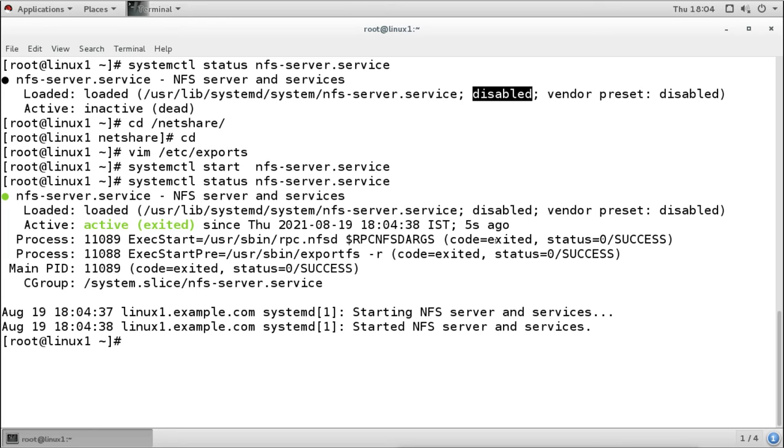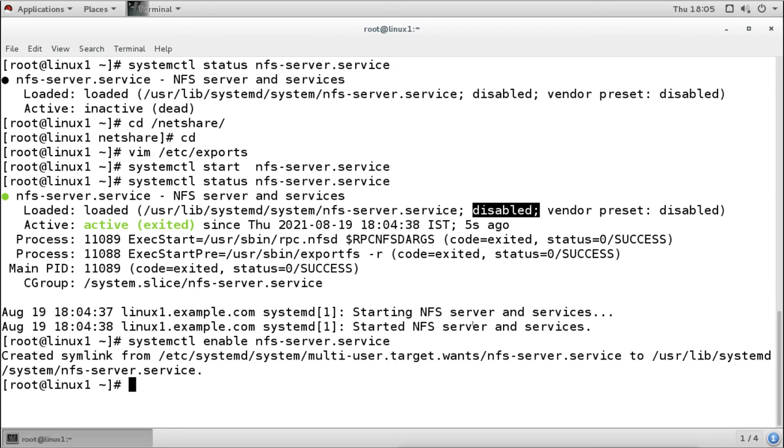It is not going to run after a reboot because by default it is set as disabled. So I will run the command systemctl enable nfs-server service. Now it is going to run every time your system restarts.